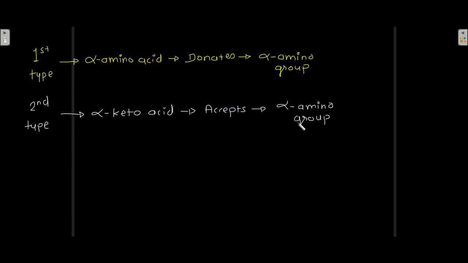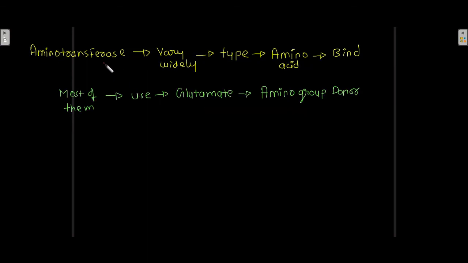Now aminotransferase enzymes vary widely according to the type of the amino acid that they bind.